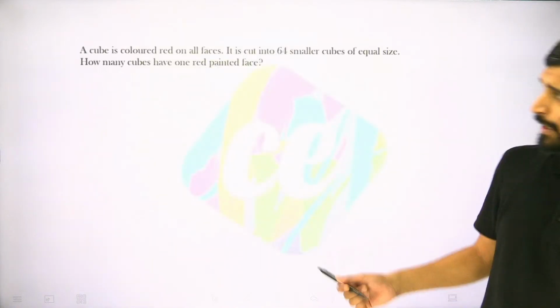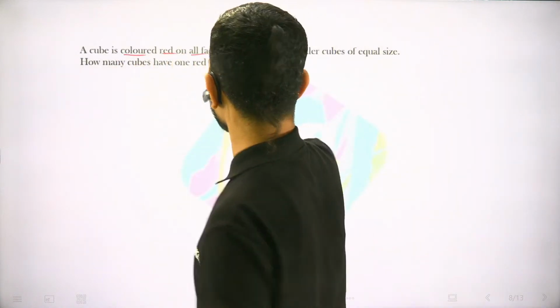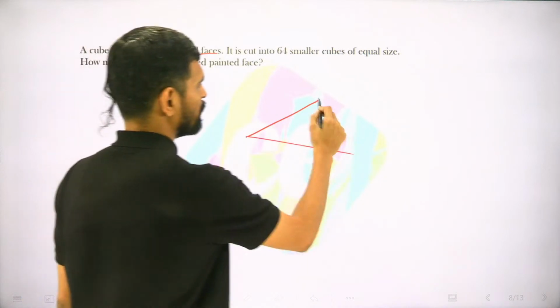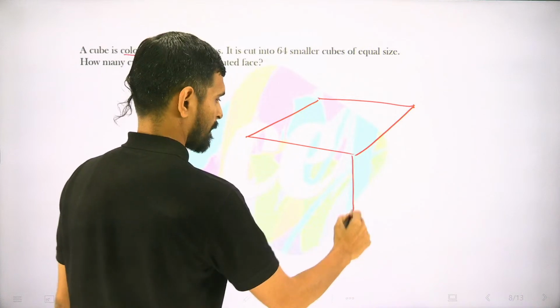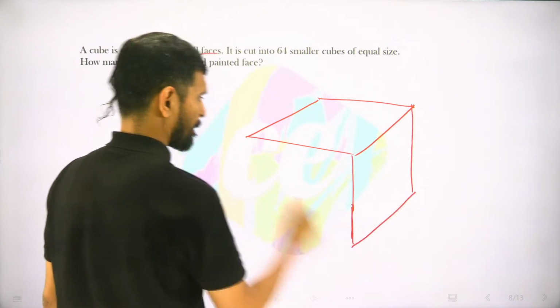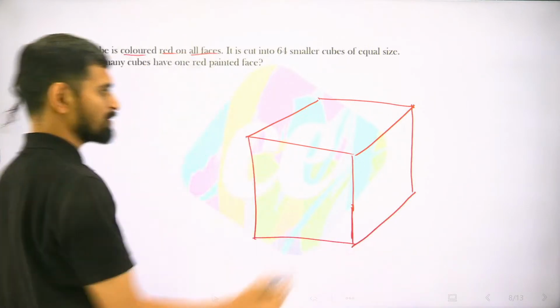So let's continue. A cube is colored red on all faces. Pardon me for my drawing skills, but still I'll try to create a cube. So say this was the original cube.